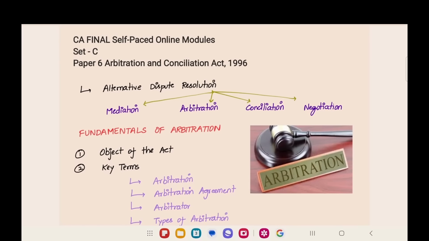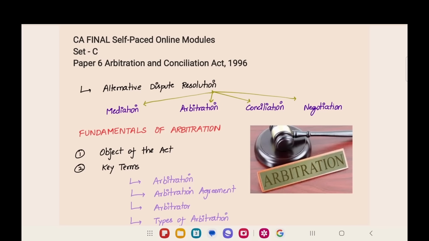Hello everyone, this video is about the Arbitration and Conciliation Act 1996. This is mainly relevant for CA Final students who are studying Set C in self-paced online modules, and other law students can also see this video to know about the Arbitration Act. If you want to learn about the Arbitration Act, stay with us and you will learn a lot by the end of this video.